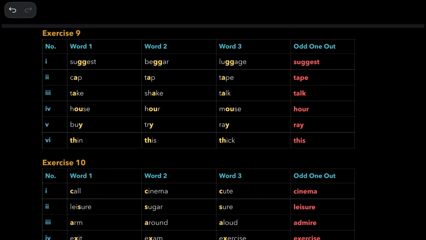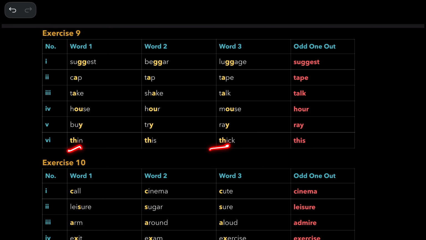And here, cap and tap are alike. Tape is the right answer. And take and shake, similar. Talk is the right answer. And house and mouse are similar. Hour is the right answer. And buy and try are similar. Ray is the right answer.